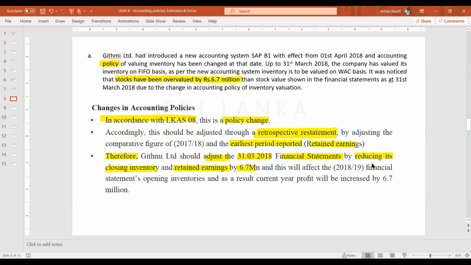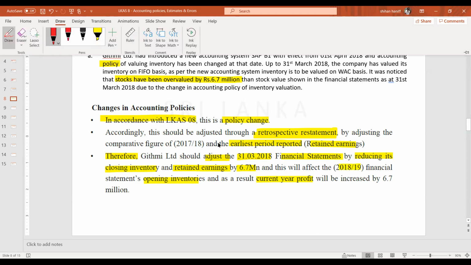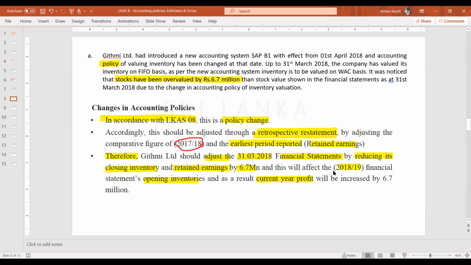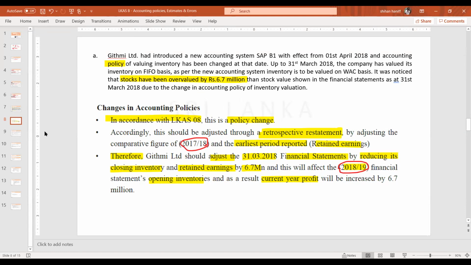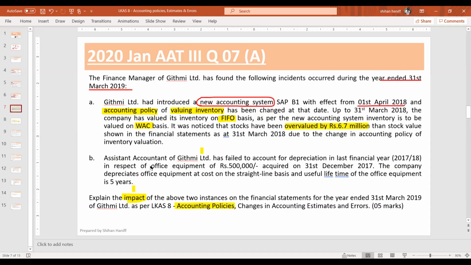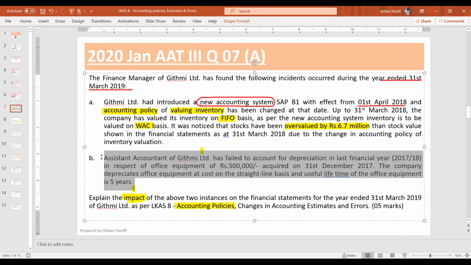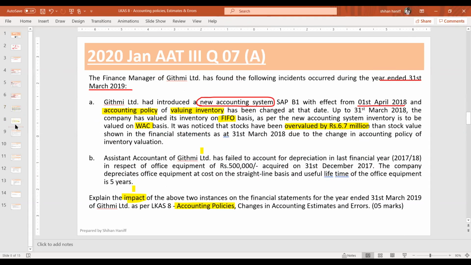And this will also affect the opening inventories and the profit of 2018-19. So 2017-18 also you have to change, 2018-19 also we have to change. So it's an accounting policy change. If there is a policy change, what you do is this retrospective restatement. Then the second one, part B. Let me take it separately.